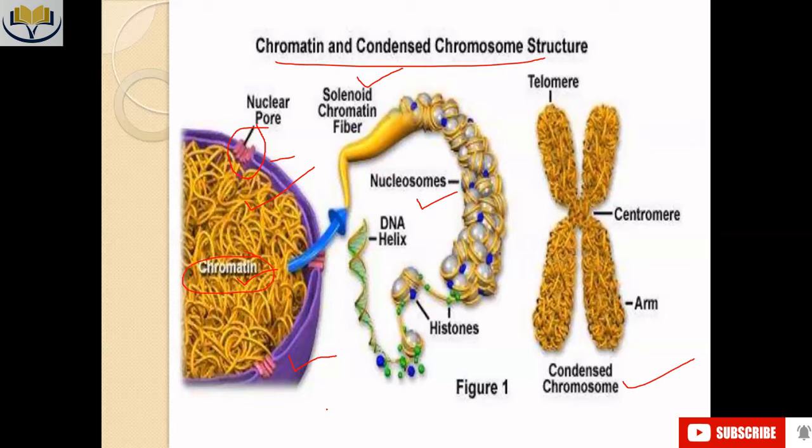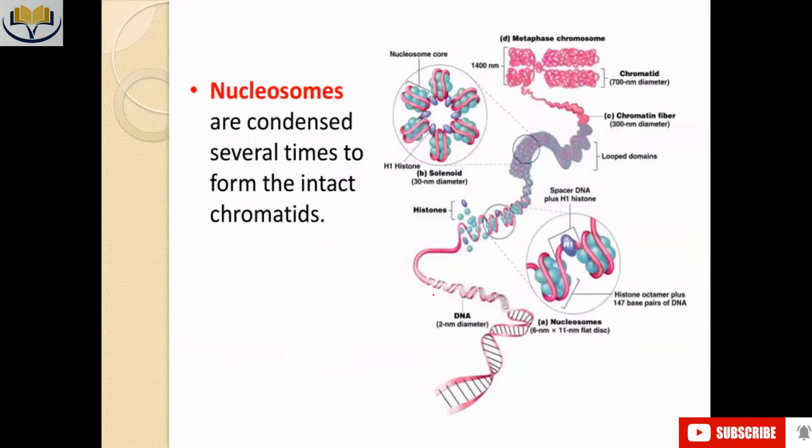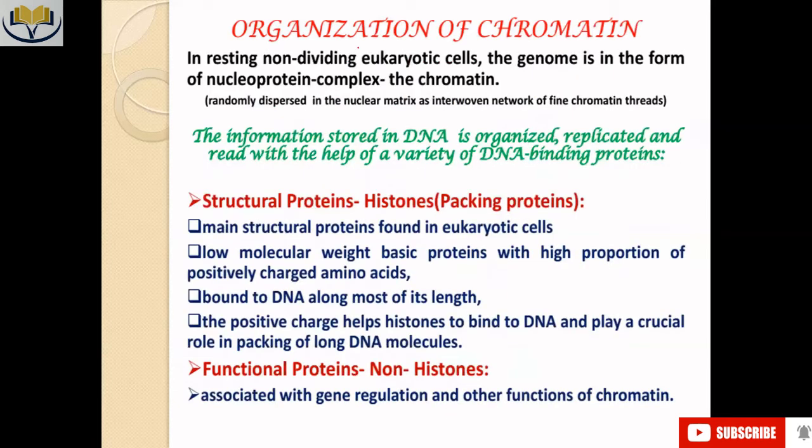And during the process of condensation, from chromatin to chromosome structure formation, condensation requires the help of histone proteins. Now we need to know the different organizations of chromatin. In a resting, non-dividing eukaryotic cell, the genome is in the form of a nucleoprotein complex, the chromatin.